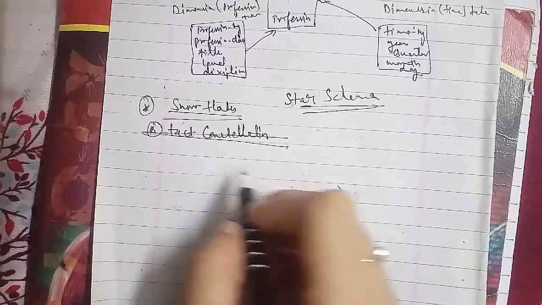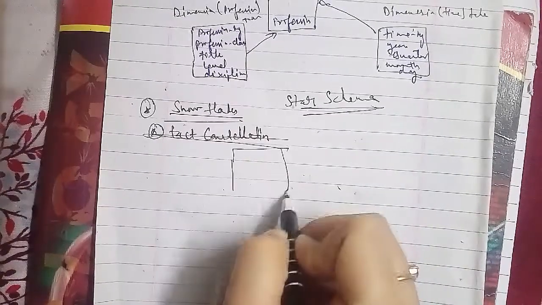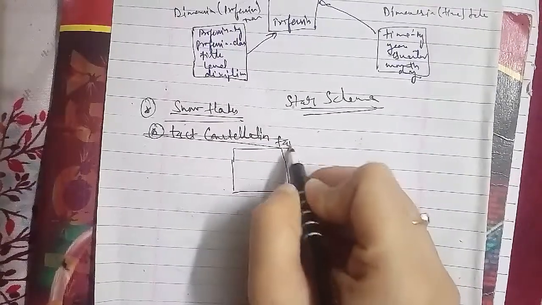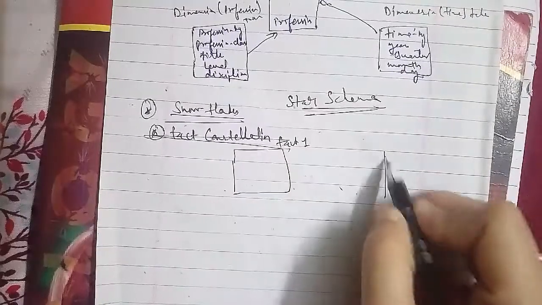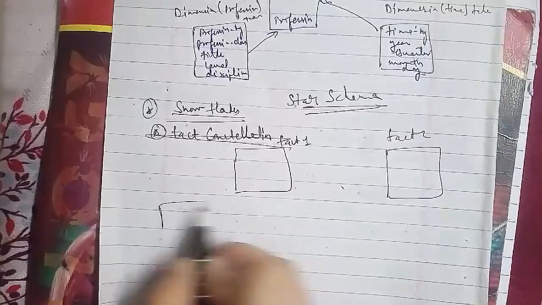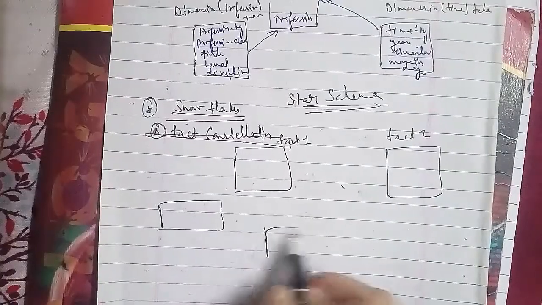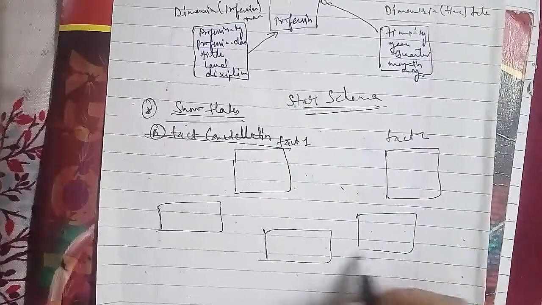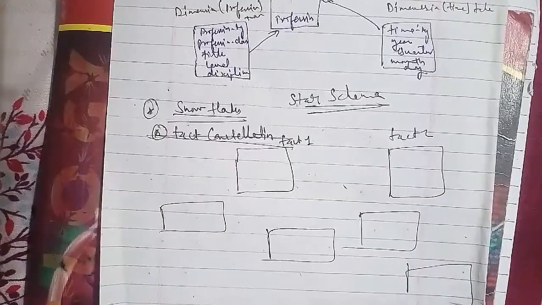It's connected to this fact table, which is connected to this fact table, and this is connected to this table as well. Okay, so here this is the fact table.